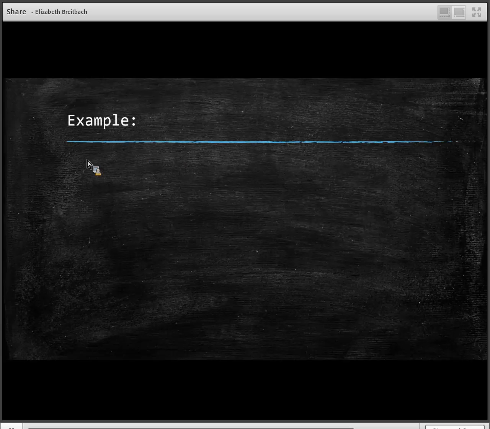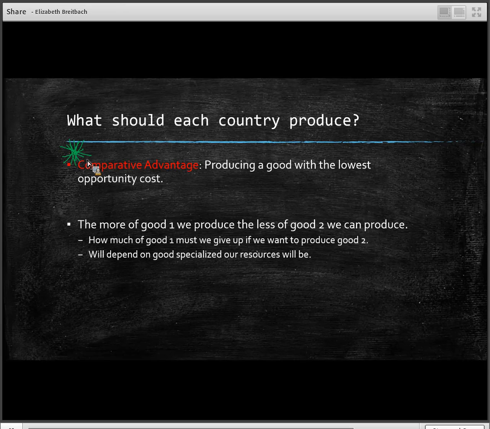So let's go through our example again, actually using the United States and Japan. I thought I had this example in here. It might actually be in the last slide or in the last lecture, so you'll get a review of it again. But let's say that the United States can produce one computer.